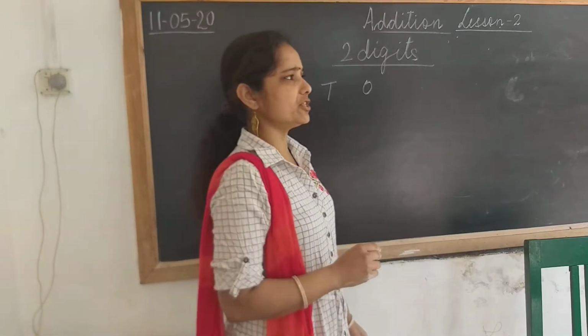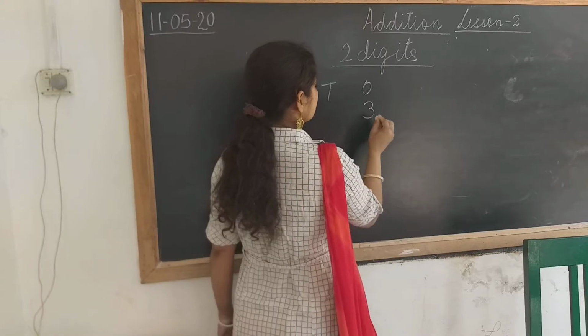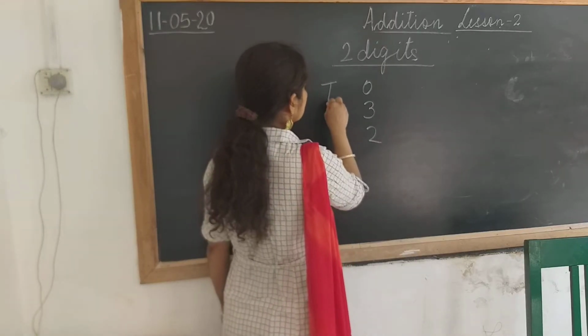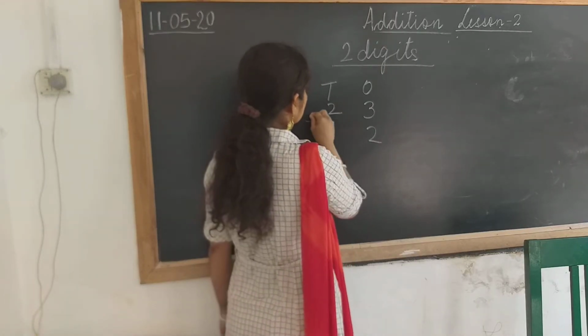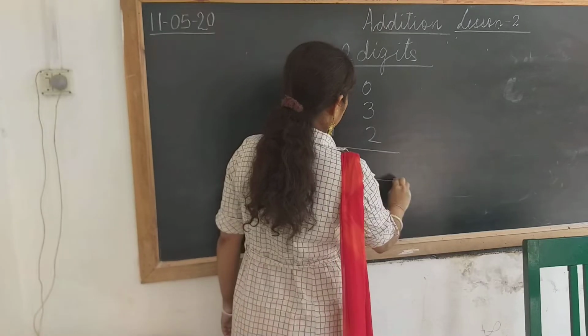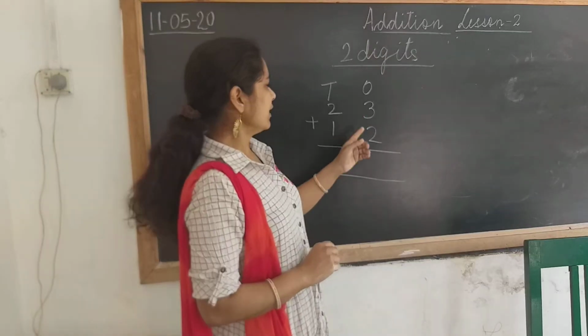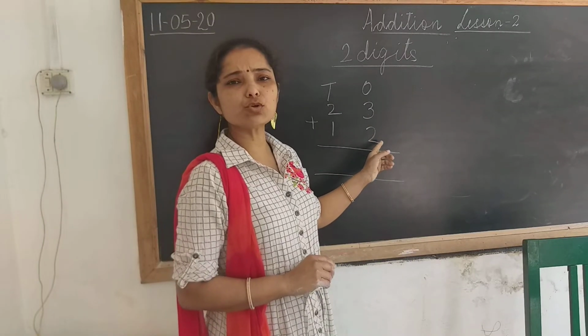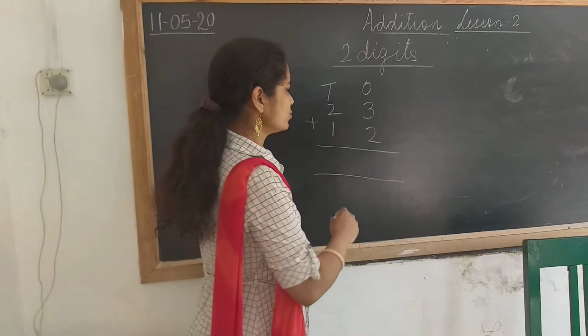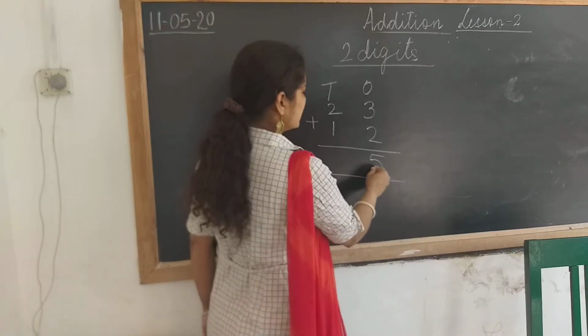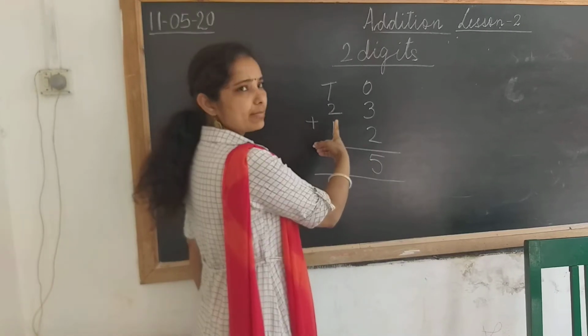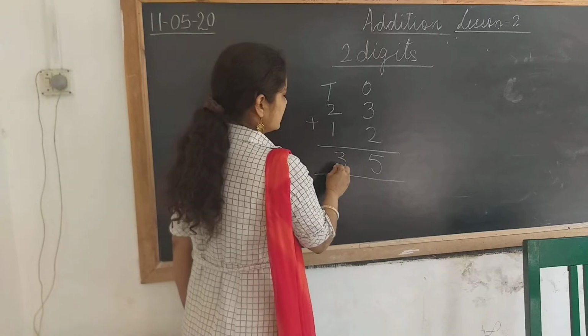Addition of 2 digits. 3 plus 2 is 5. 2 plus 1 is 3.